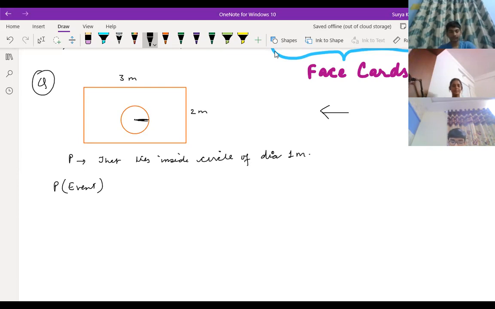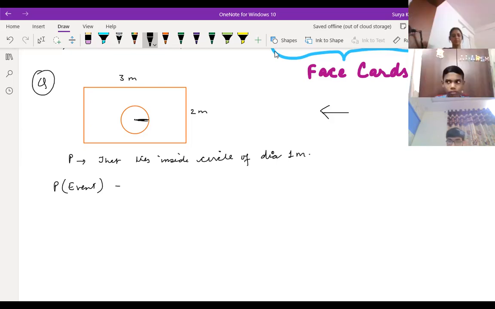Okay, you are just throwing the die inside this figure, okay? So that die will lie inside the circle. What is the probability that the die will lie inside the circle? Children, probability of the event is favorable outcome by total outcome.